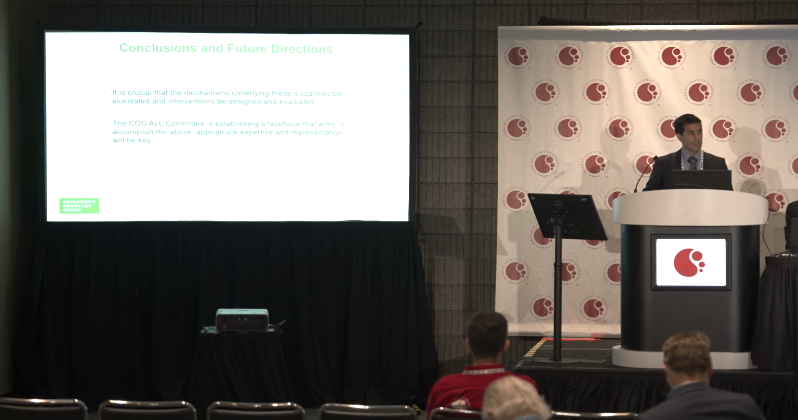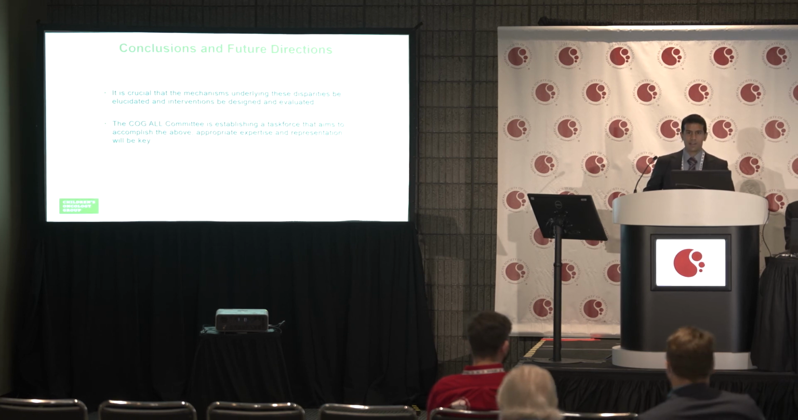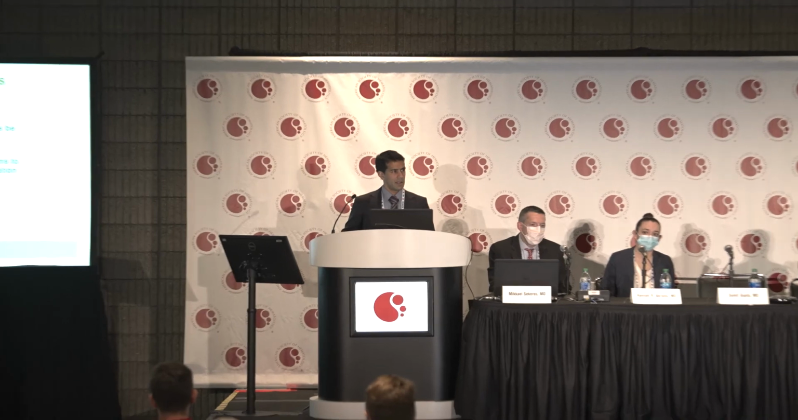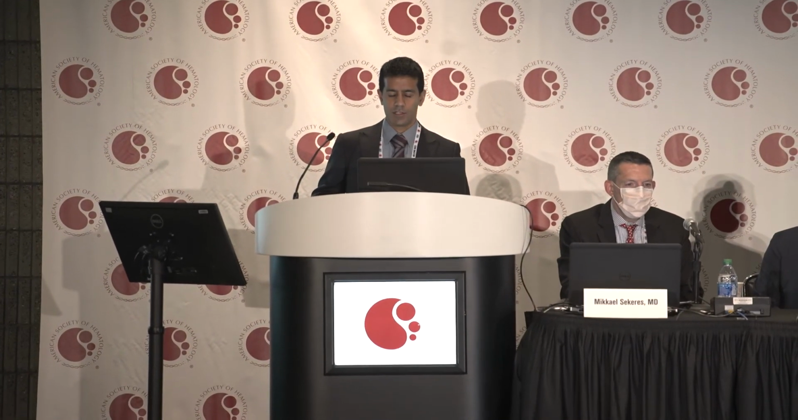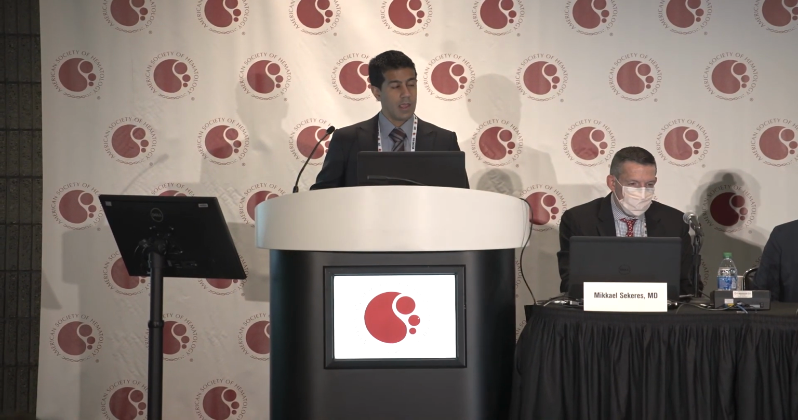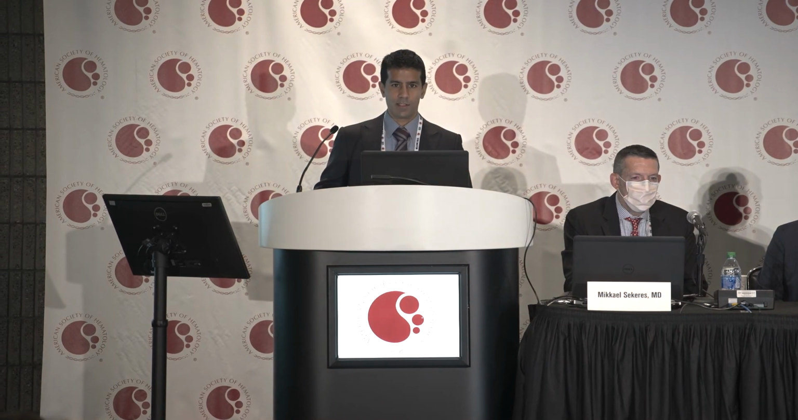Whatever they are, it is crucial that these mechanisms be elucidated and that interventions be designed and evaluated. And at COG, our ALL committee is establishing a task force that aims to accomplish the above. And of course, having the appropriate expertise and representation in all of these discussions will be key.